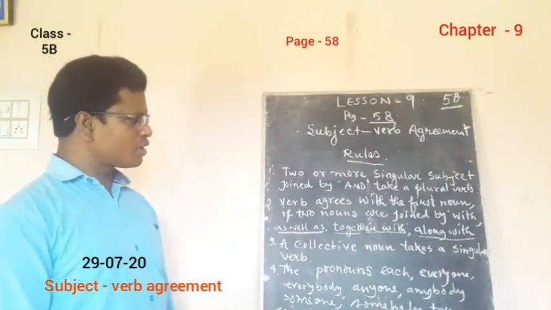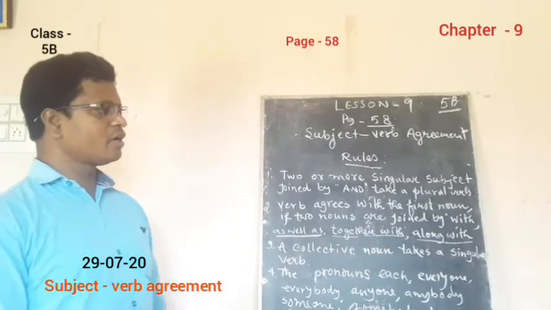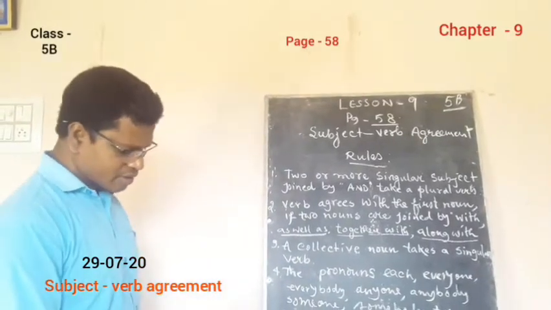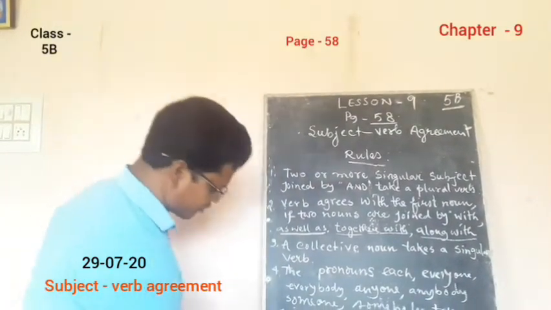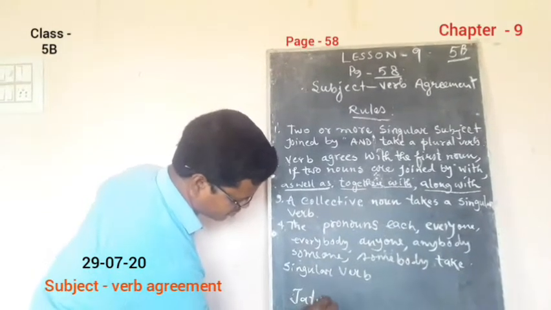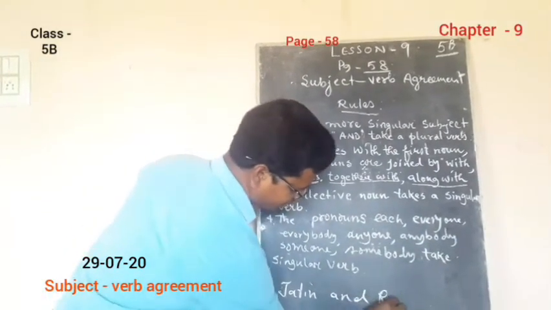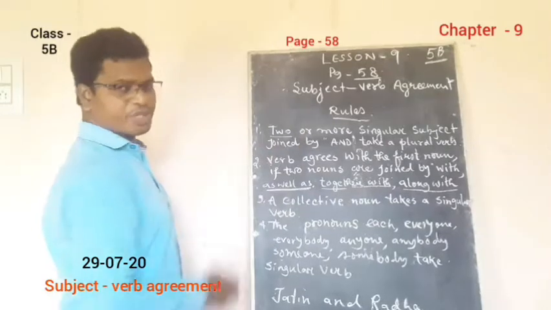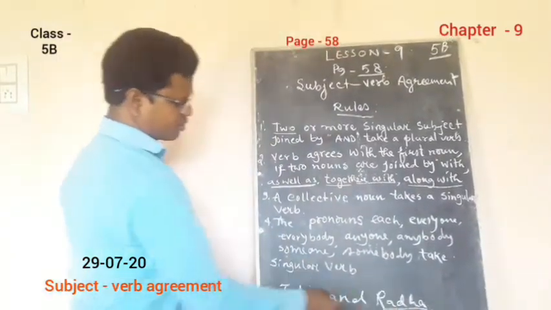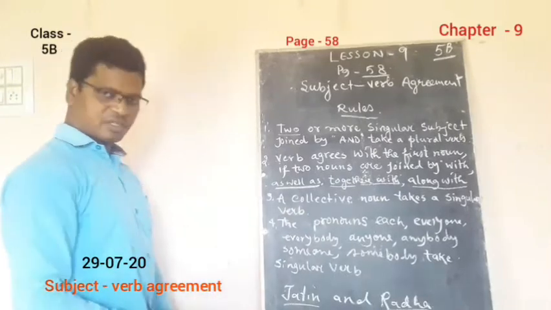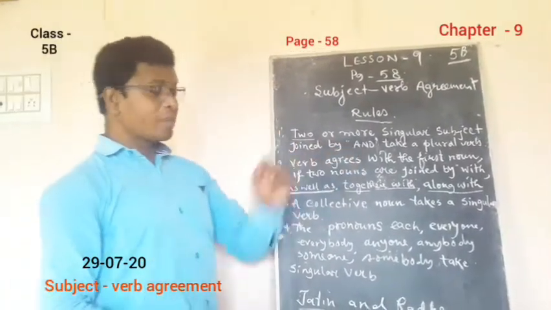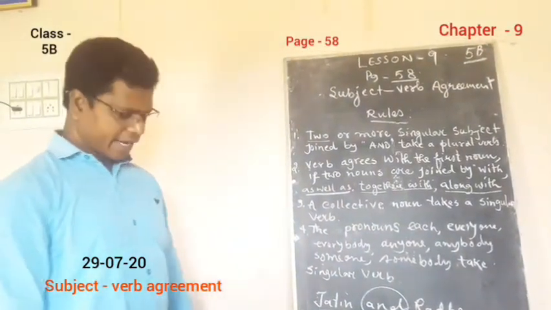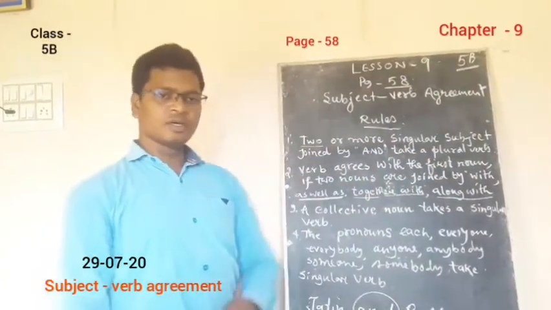Two or more singular subjects joined by and take a plural verb. Let us see an example. If I write names like Jatin and Radha, what have I written here? Two or more singular subjects. Jatin is singular, whereas Radha is also singular. So these two singular subjects are joined by and, so it takes what? It takes a plural verb.